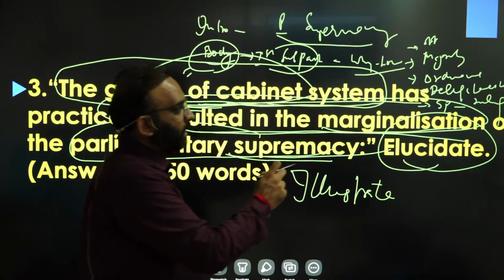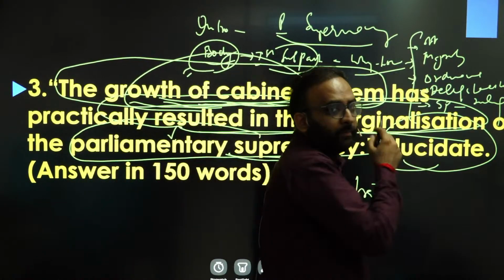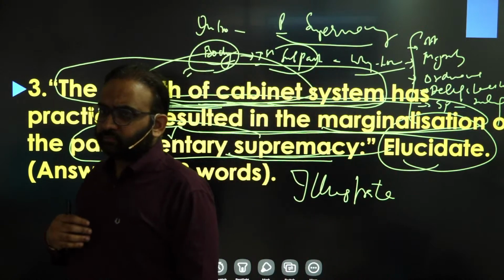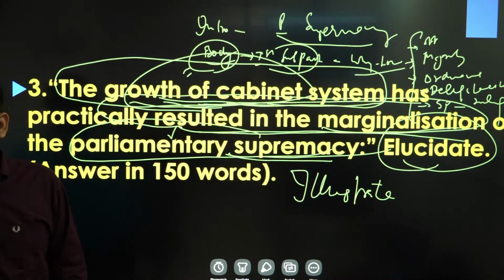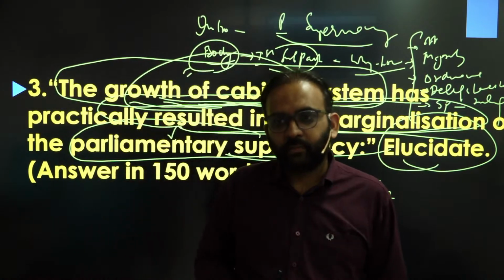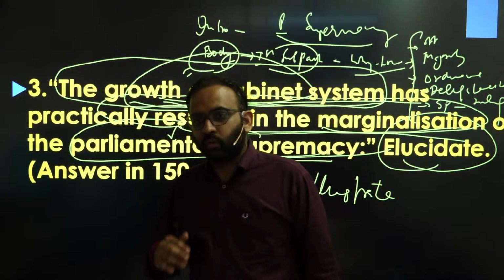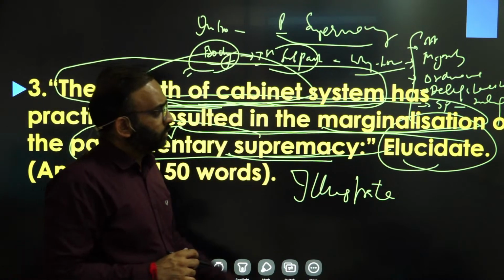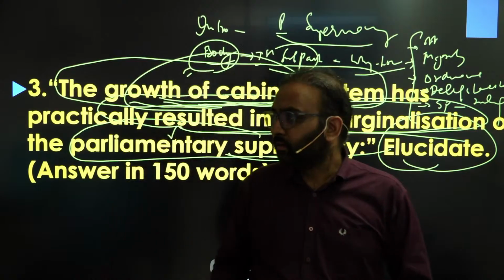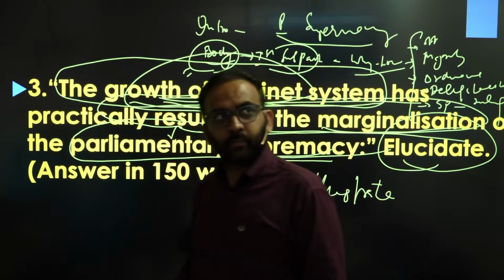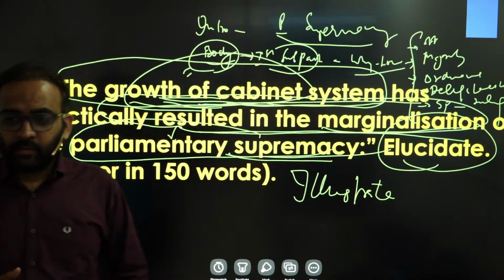These points should be supported with examples like the farm bills, the Article 370 abrogation, or the passage of the Aadhaar bill as a money bill, specifying how the growth of cabinet system happened in the country.